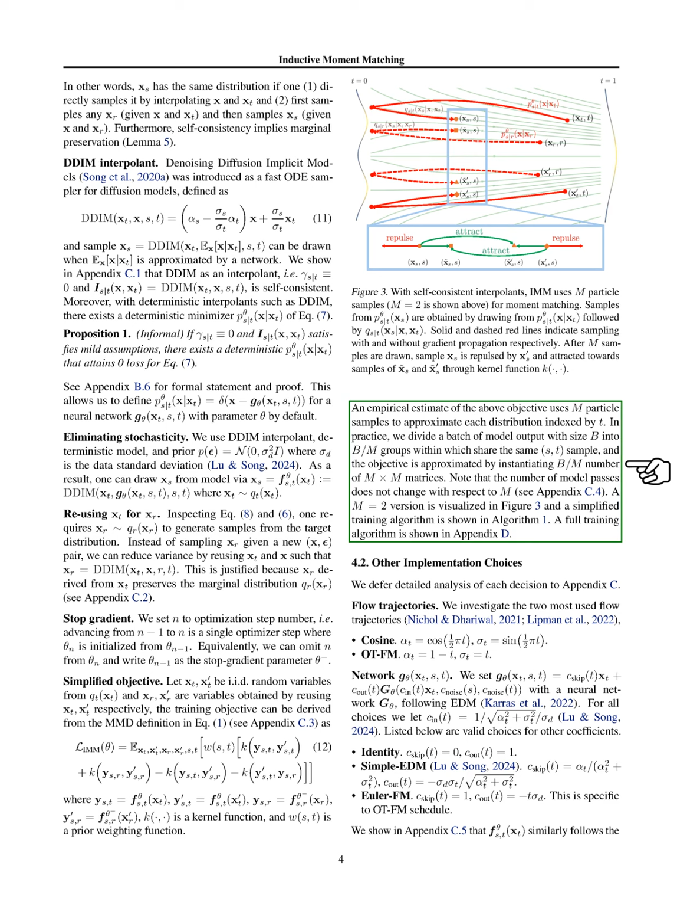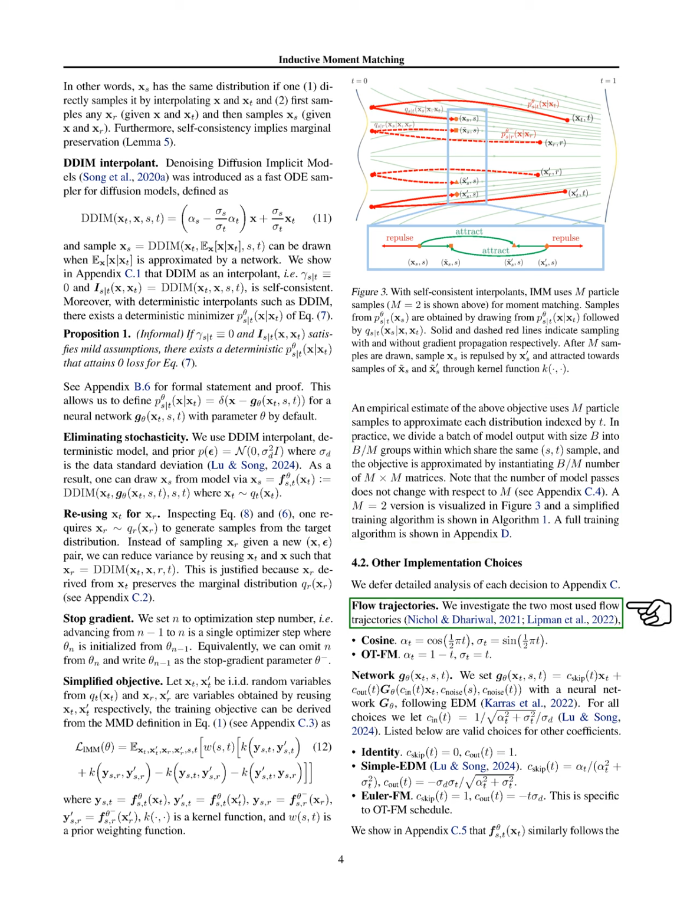Section: Other implementation choices. In this section, we explore various implementation choices related to flow trajectories and network configurations. We focus on two common flow trajectories: cosine, where the first component is the cosine of half pi times time, and the second component is the sine of half pi times time, and OTFM, where the first component decreases linearly from 1 to 0, and the second component increases linearly from 0 to 1.